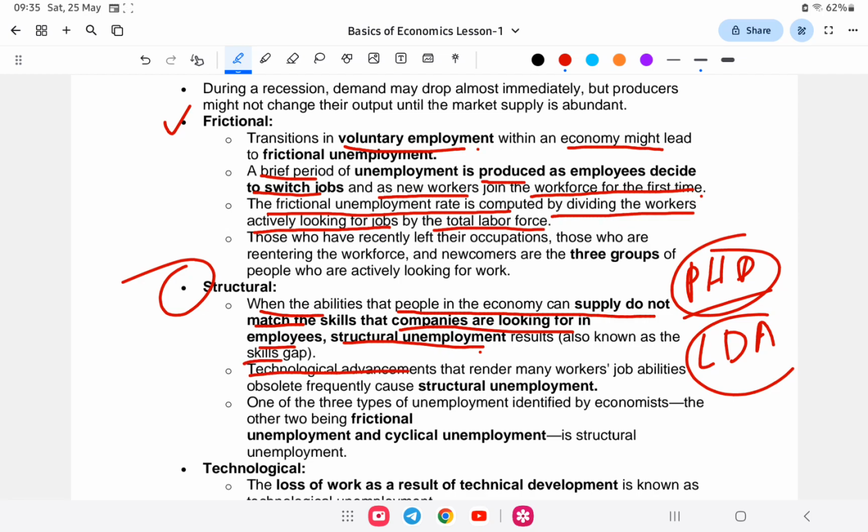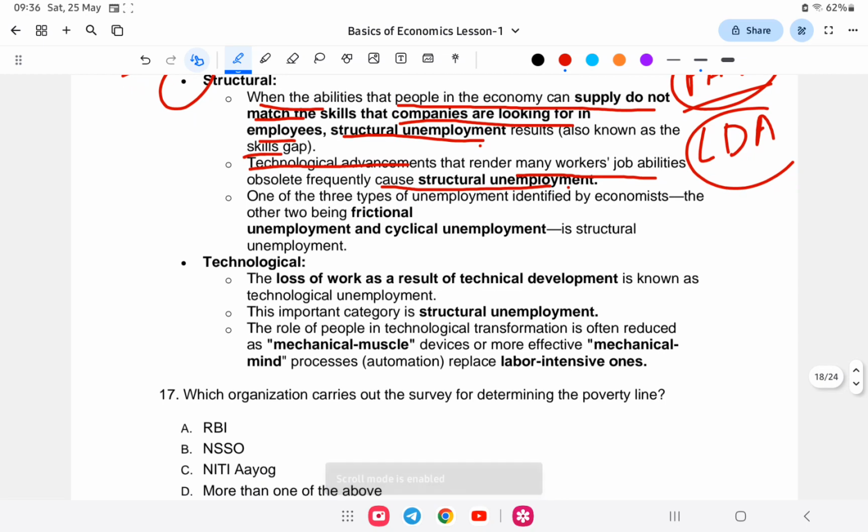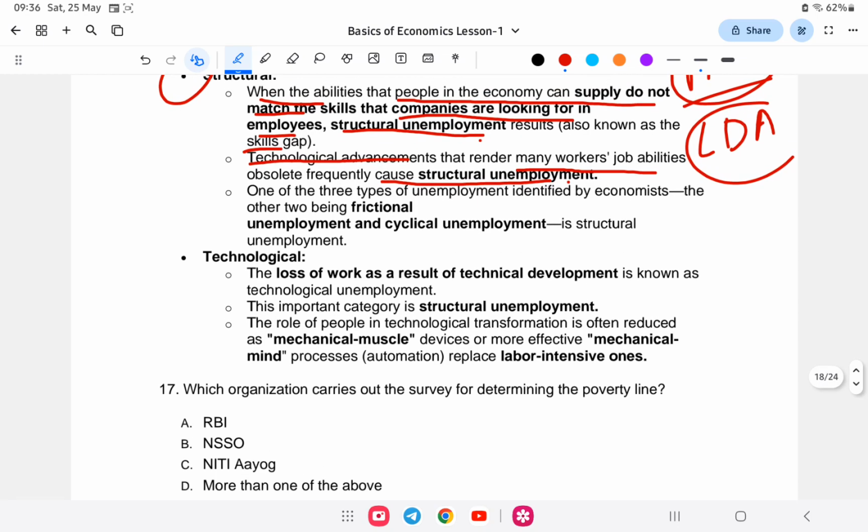Technological advancement that renders many workers' job abilities obsolete frequently causes structural unemployment, and technological unemployment. Earlier, in our parents' time, they did not use computers, they used typewriters. Nowadays typewriters are non-existent in offices.